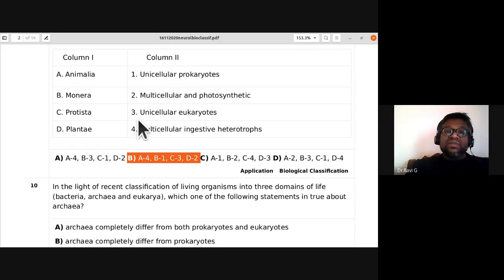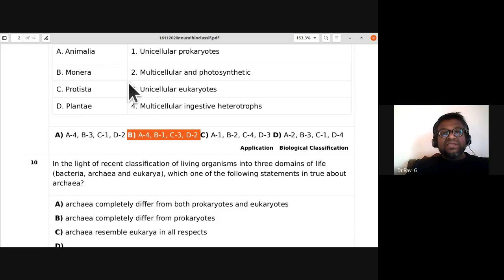Protista, they are unicellular eukaryotes. C is 3. Plantae, they are multicellular and photosynthetic. D is 2. So B is the answer. Animalia is multicellular ingestive heterotrophs. Monera is unicellular prokaryotes. Protista is unicellular eukaryotes. Plantae is multicellular and photosynthetic.